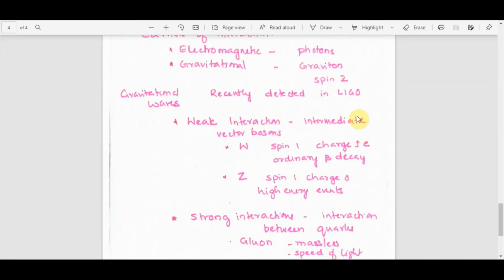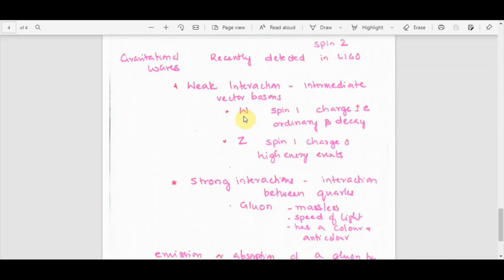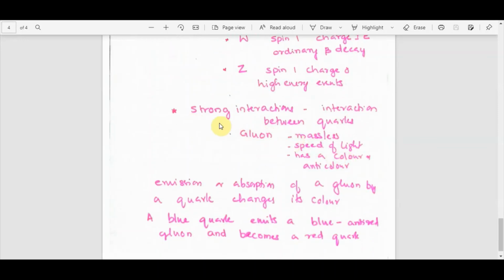Then the weak interaction consists of intermediate vector bosons, which include the W boson, which has spin 1 and charge plus or minus e. The result of this interaction is ordinary beta decay. Then you have the Z boson, which has spin 1 and charge 0, which is involved in high energy events.